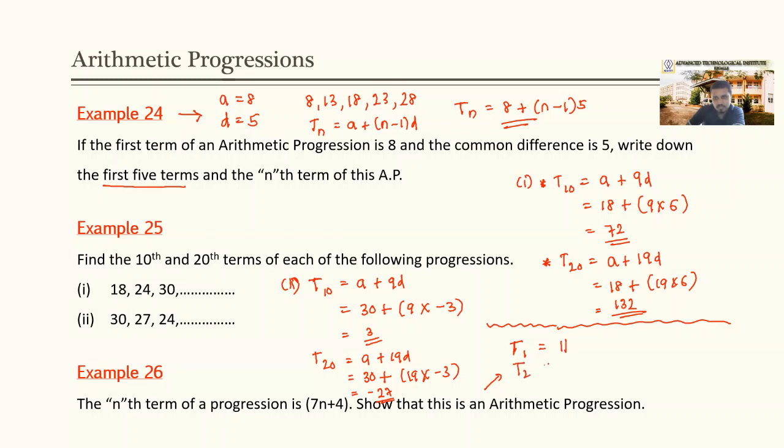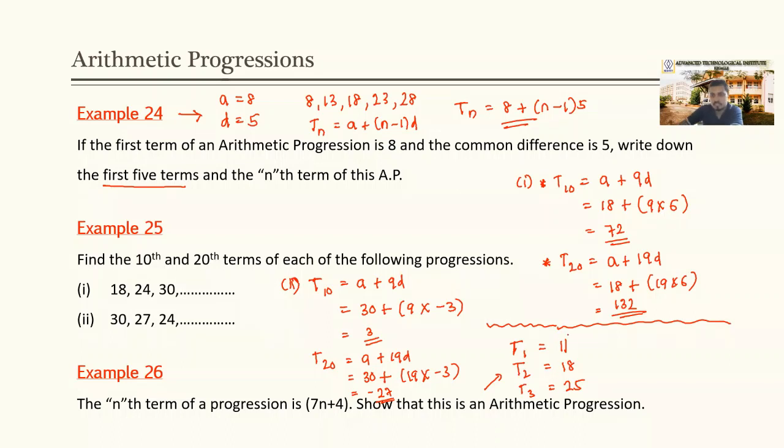What is the value of the second term? 7 into 2 plus 4. 7 into 2, 14. 14 plus 4, that is 18. What is the value of the third term? 7 into 3, 21. 21 plus 4, that is 25. The first three terms.